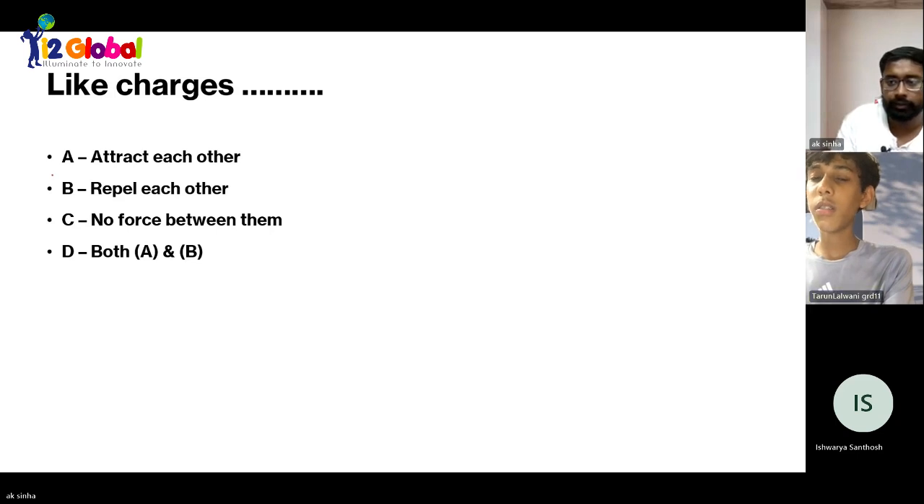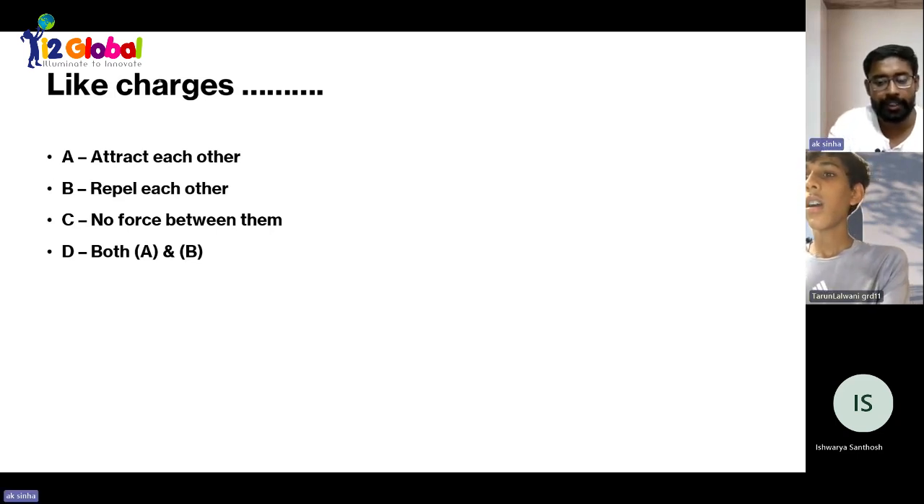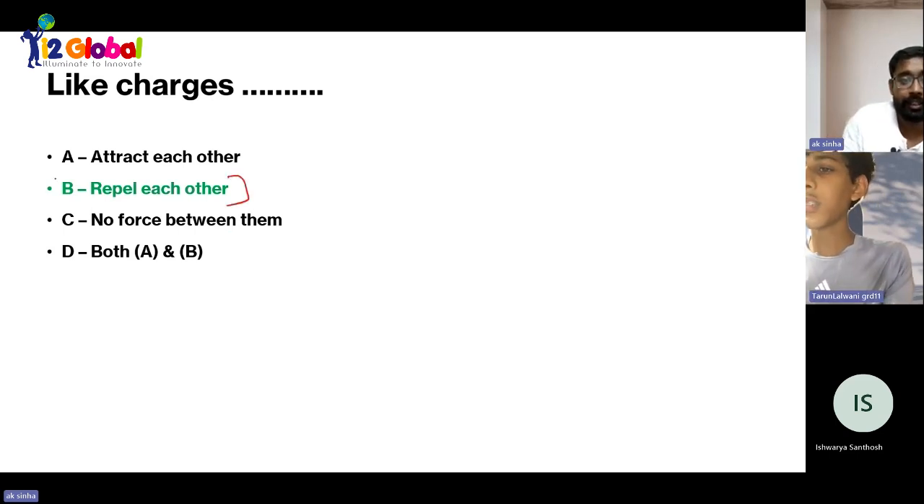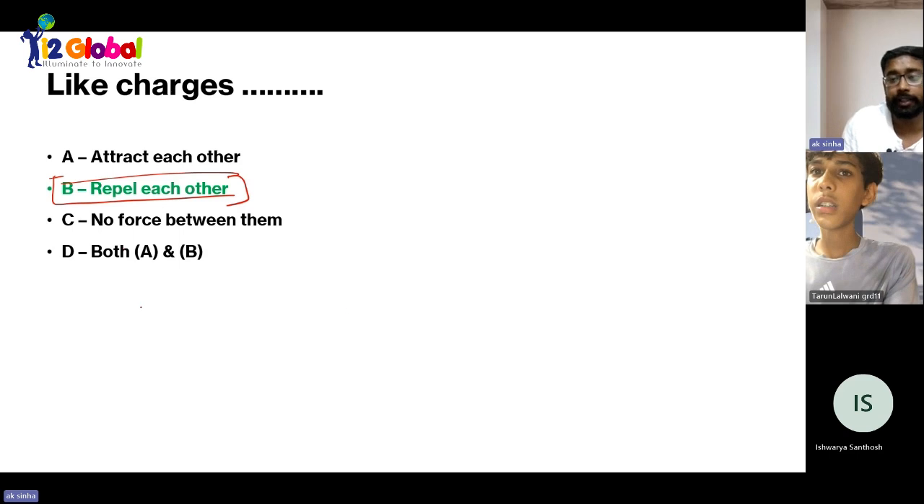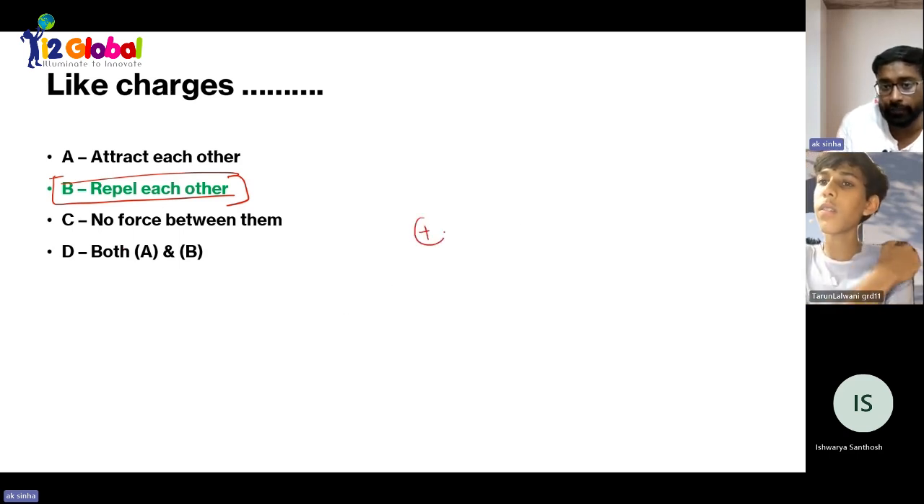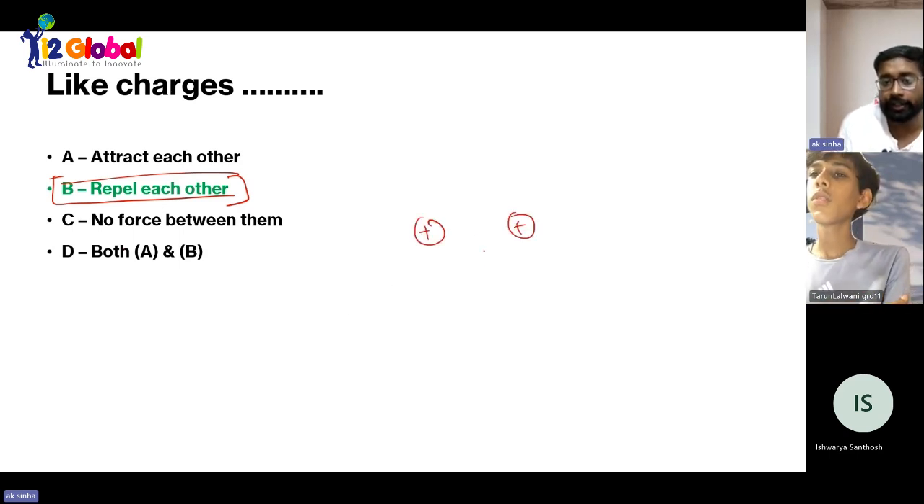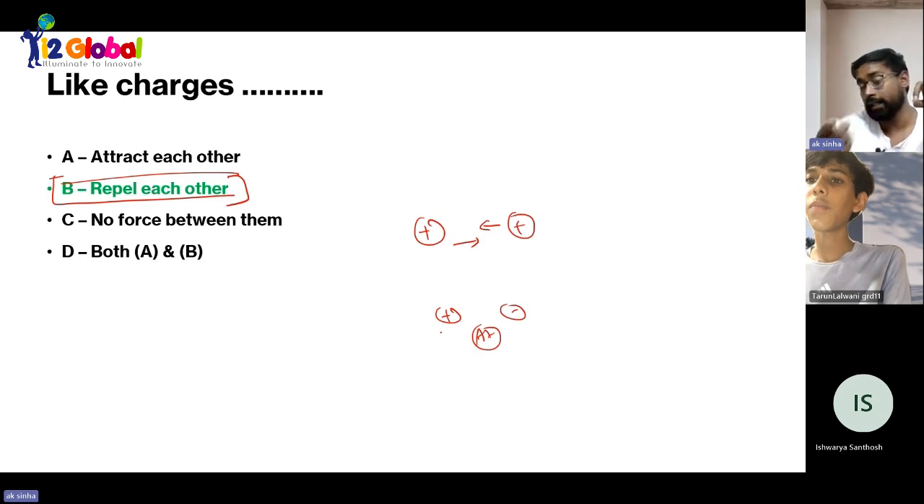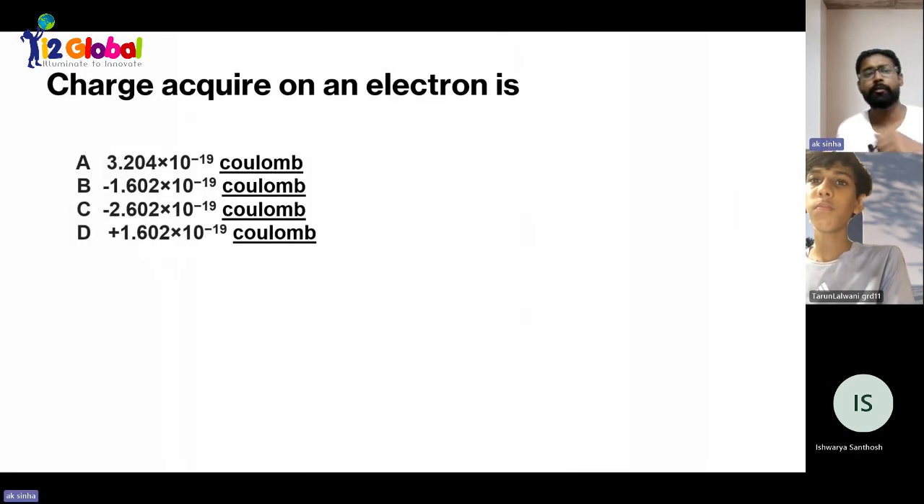Like charges repel each other. Like charges means both are positive, both are positive, so there will be repulsion. Got it? Understood? Yes, sir. One positive, one negative, they will be attracting. Opposite kind of charges will attract each other. Like charges repel.